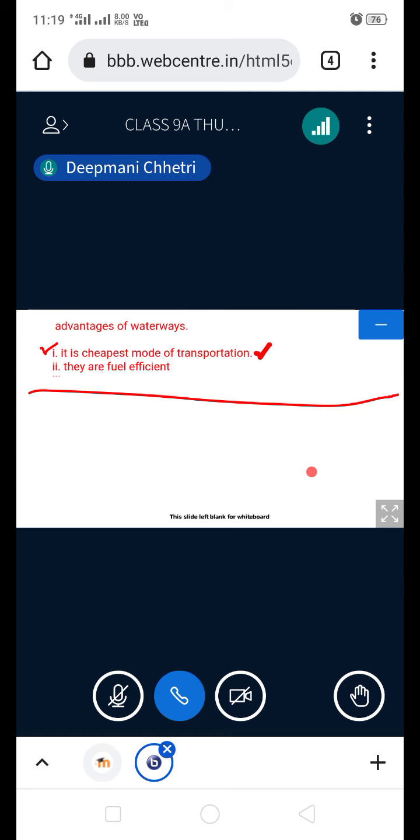Okay, very simple. Tell me number 3 now. It pollutes the rivers and the seas. No, that we cannot consider, I think. Is there anything more than that?